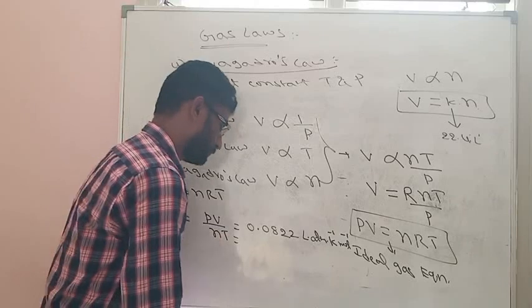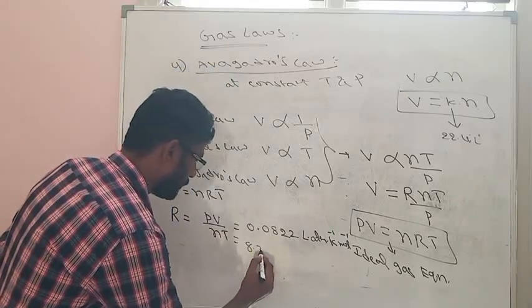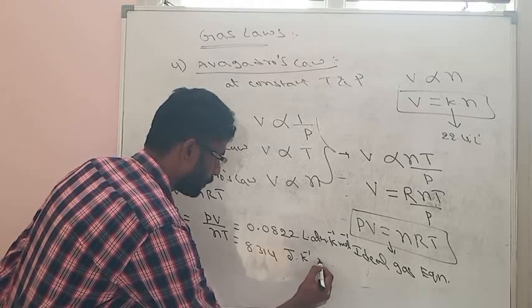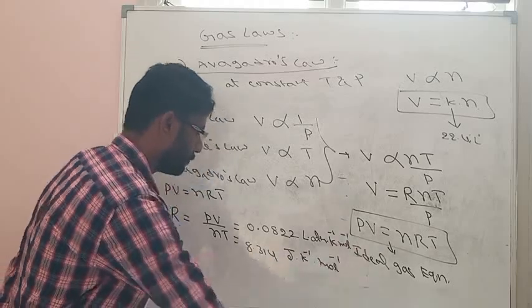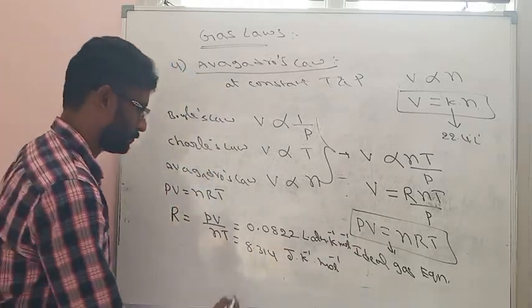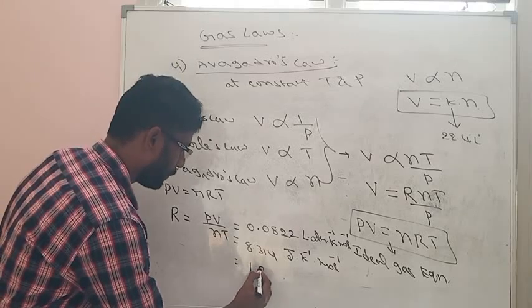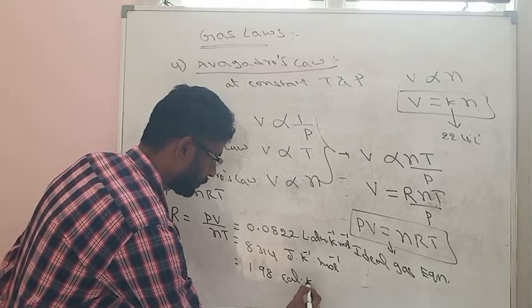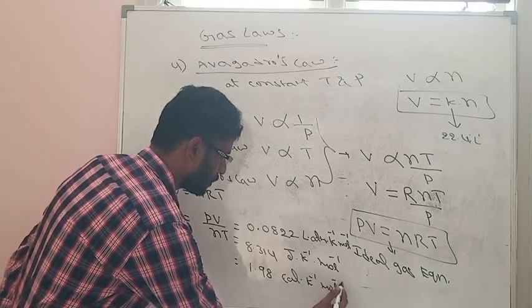R is 8.314 joules Kelvin inverse mole inverse. 1.98 calorie Kelvin inverse mole inverse.